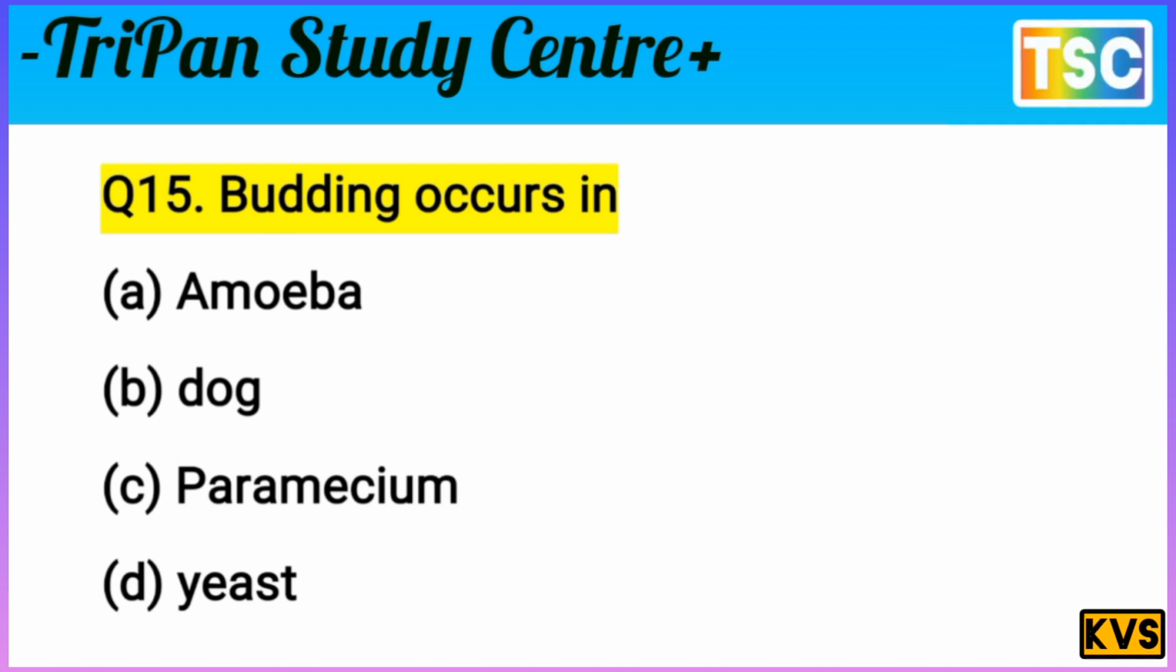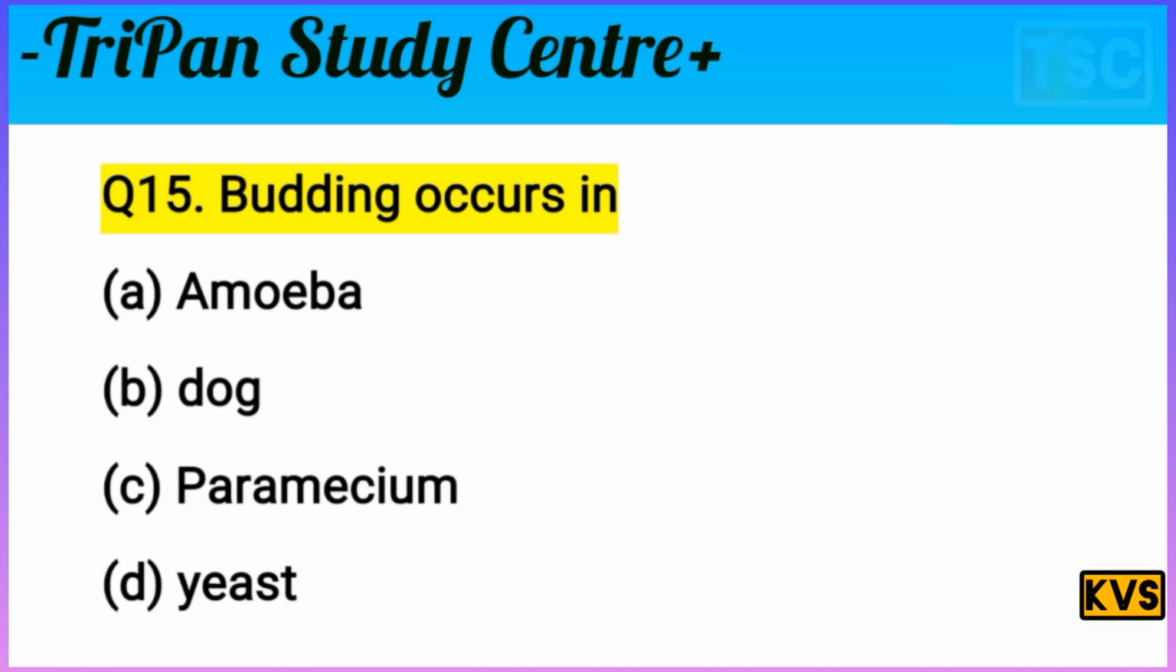Next question on your screen. Question here. Budding occurs in: A. Amoeba, B. Dog.